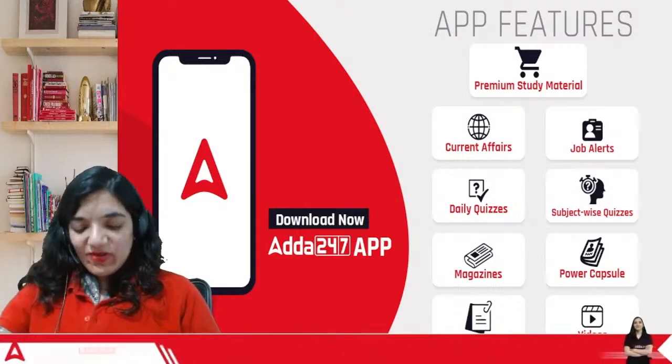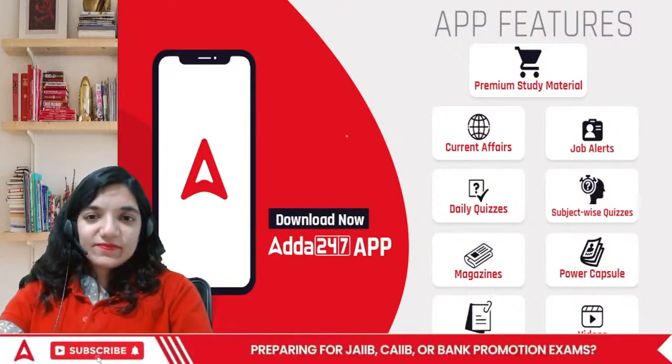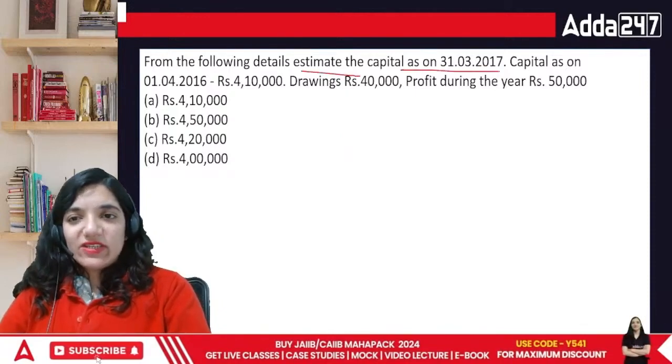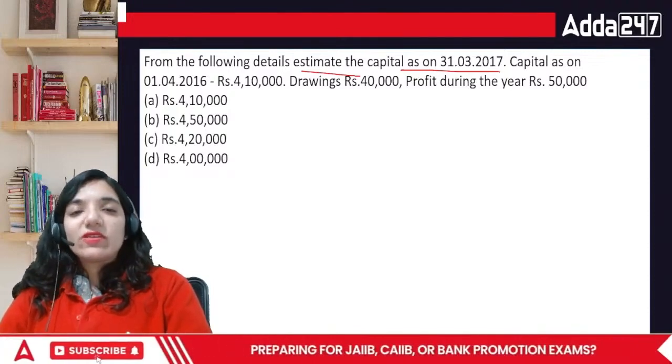Now let's move on to the next point. From the following, estimate the capital as of 31st March 2017.